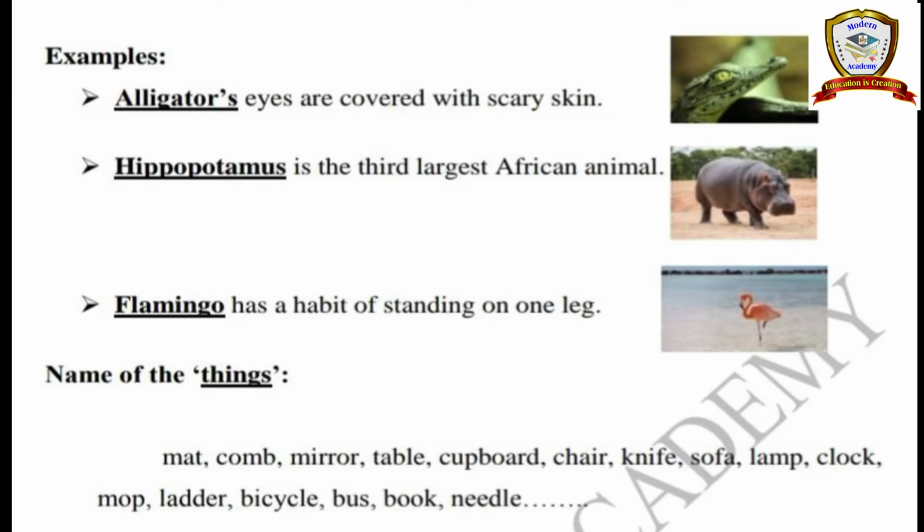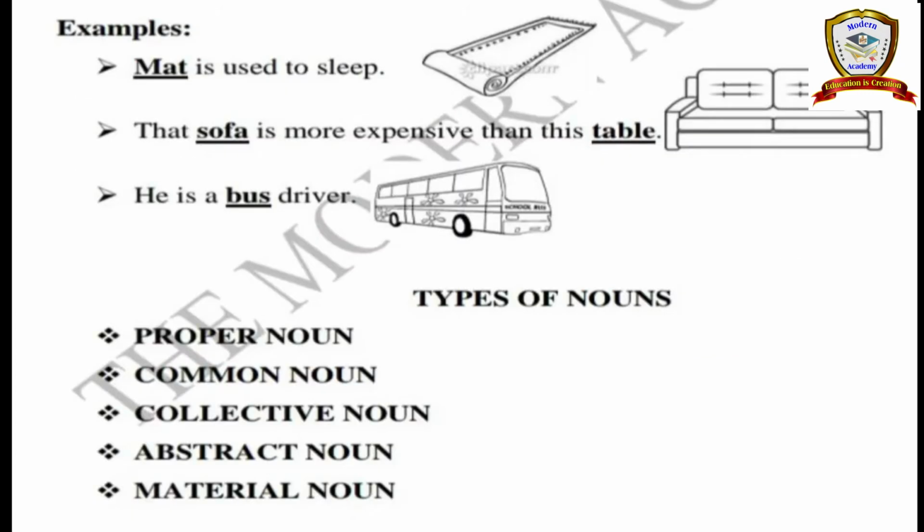Next, name of the things. Things means I already said many examples here. See that: mat, comb, mirror, table, cupboard, chair, knife, sofa, lamp, clock, mop, ladder, bicycle, bus, book, needle, pen, pencil, mobile phone.